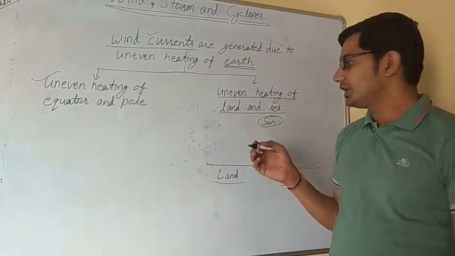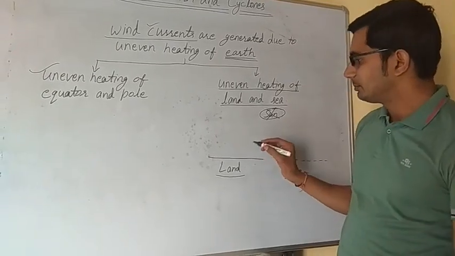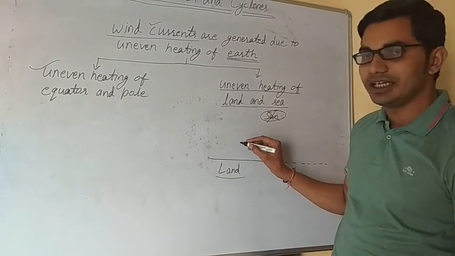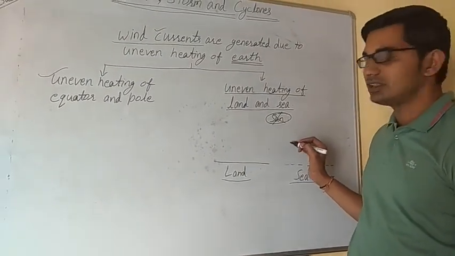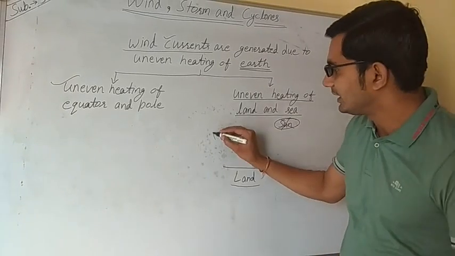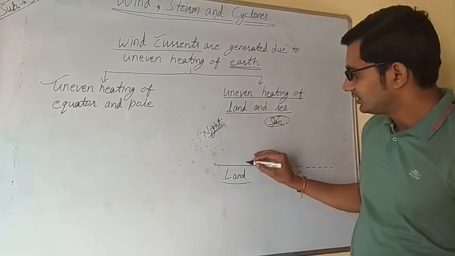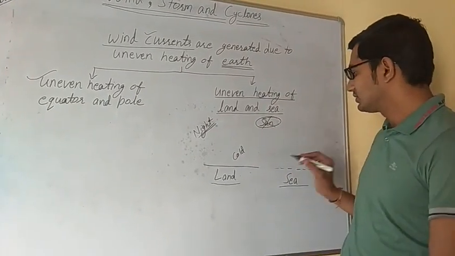But during night time, the sun is not present. During the daytime, land gets heated and the sea also gets heated, but during night, land gets cold faster than sea.